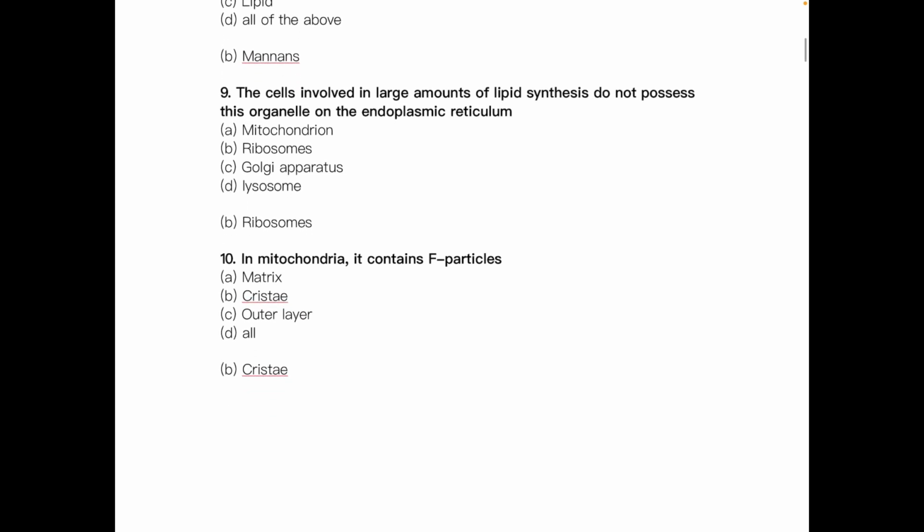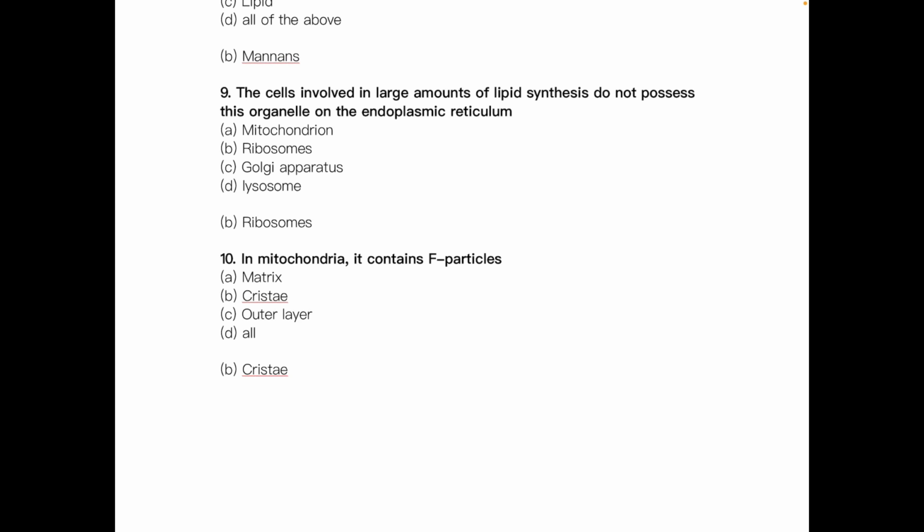Then the cells involved in large amounts of lipid synthesis do not possess this organelle on the endoplasmic reticulum. The question is about the smooth endoplasmic reticulum. Look, the question is about cells involved in large amounts of lipid synthesis. It did not mention protein synthesis.